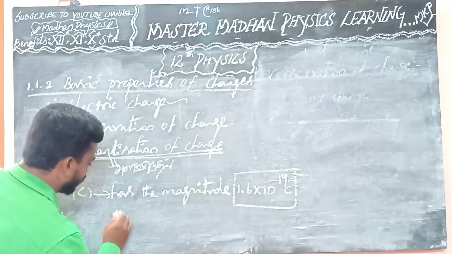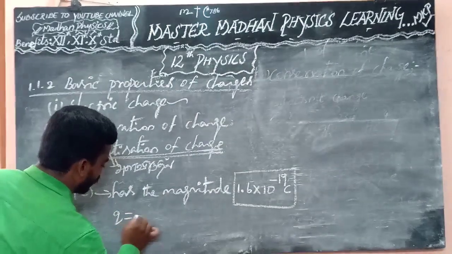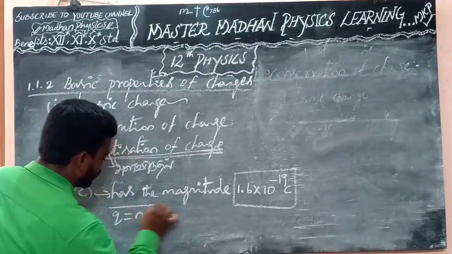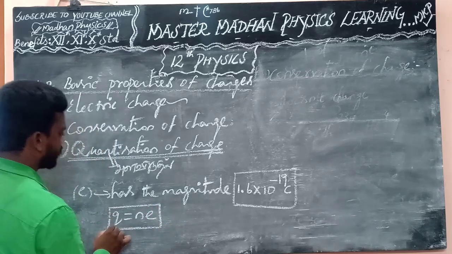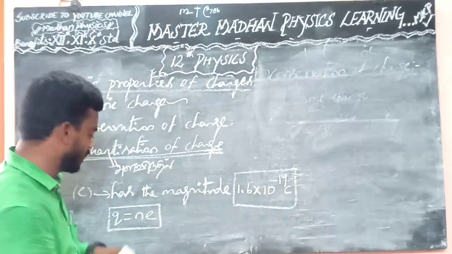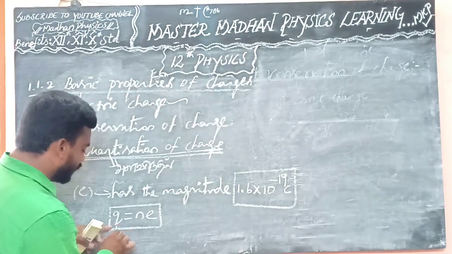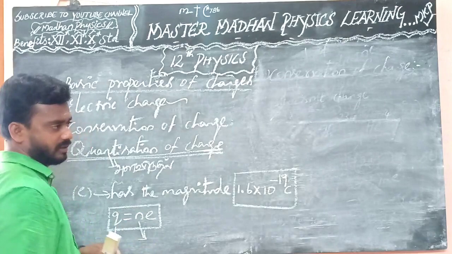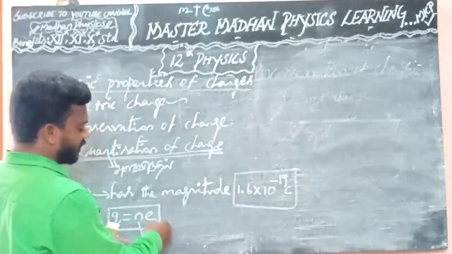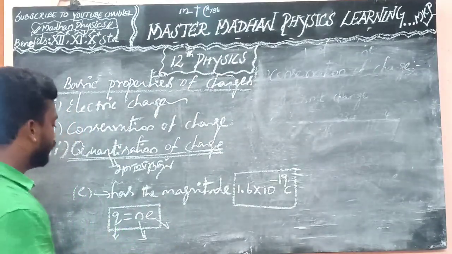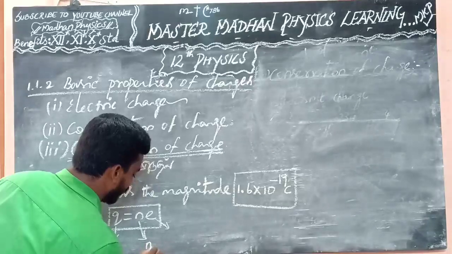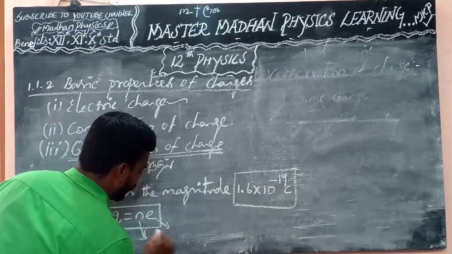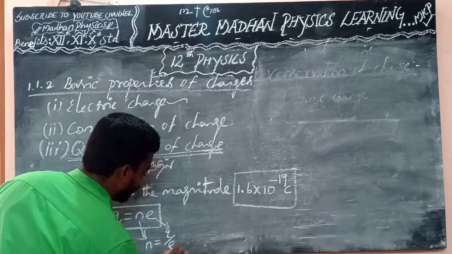So that is Q, charge. Q is equal to ne is the equation for quantization of charge. This Q represents the charge, and n is an integer. If I need n, how can we modify this equation? n equals Q by e.